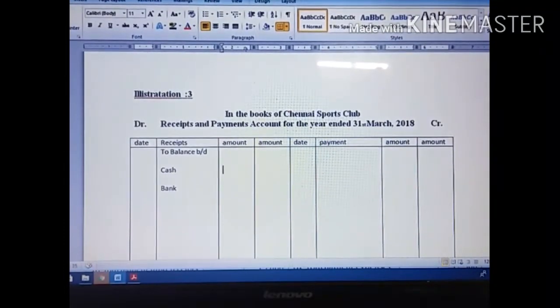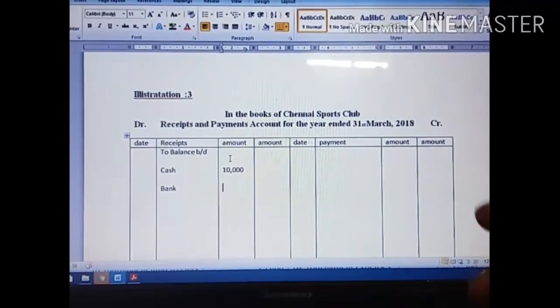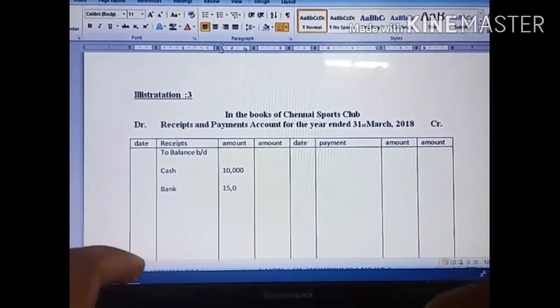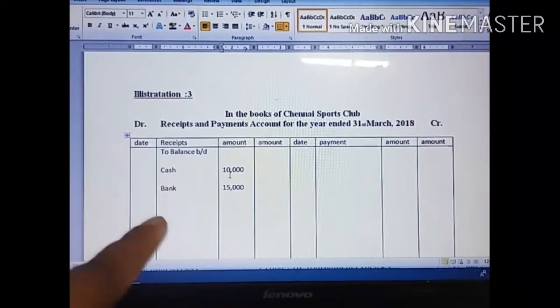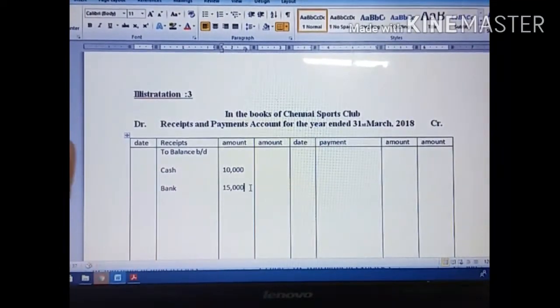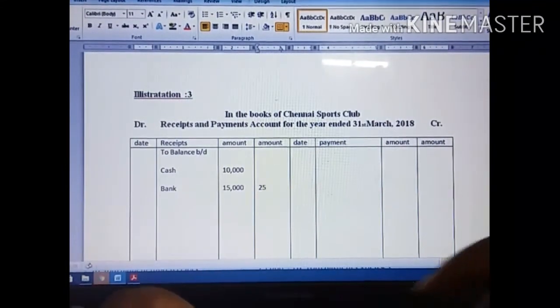For cash, they give 10,000, so I have to write 10,000 in the inner column. Then the bank balance they have given is 15,000, and this one also we put in the inner column. After entering these amounts in the inner column and adding the two, we post the total in the outer column, so we get 25,000.